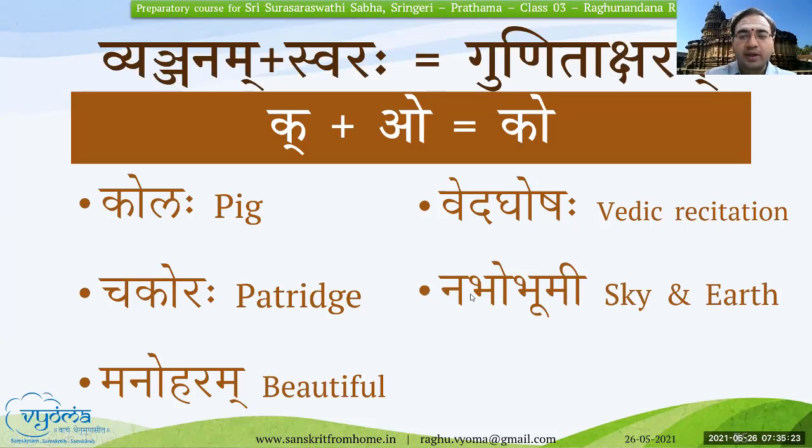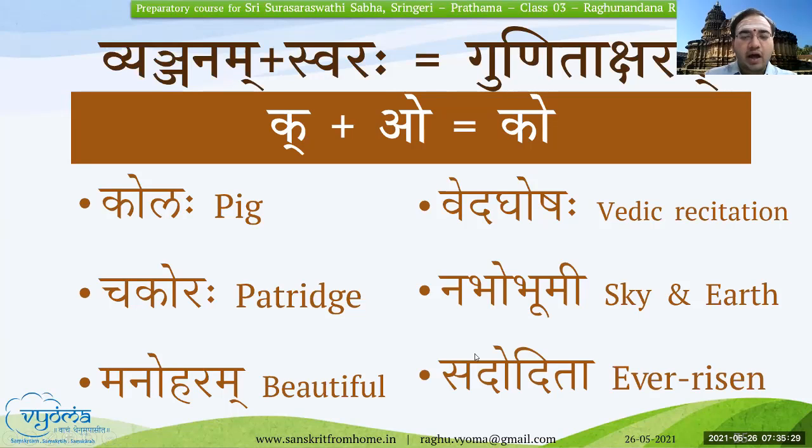Nabho Bhumi. Nabho Bhumi. Sadodita. Sadodita. Very good. Can you tell the Gunitaksharas in Nabho Bhumi? Na plus a, bha plus o, bha plus u, ma plus e. Very good, very good. Uttamam. Recited well. Dhanyavadaha.